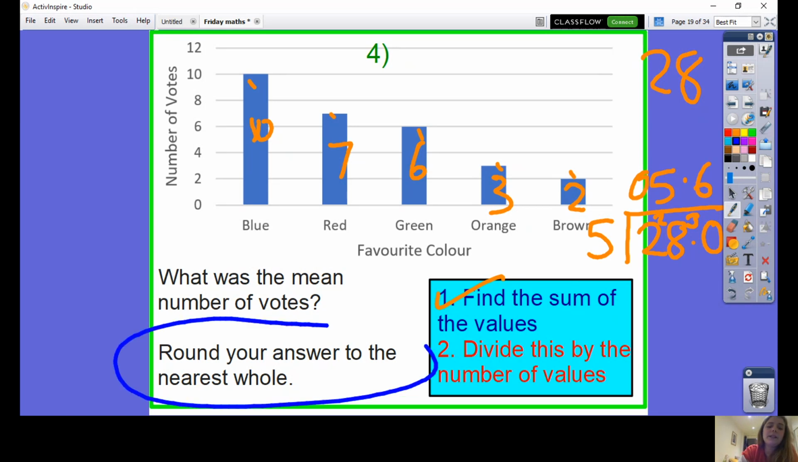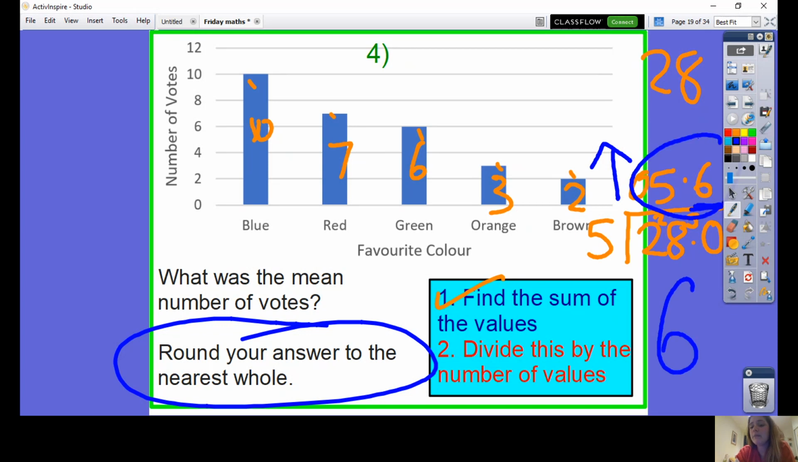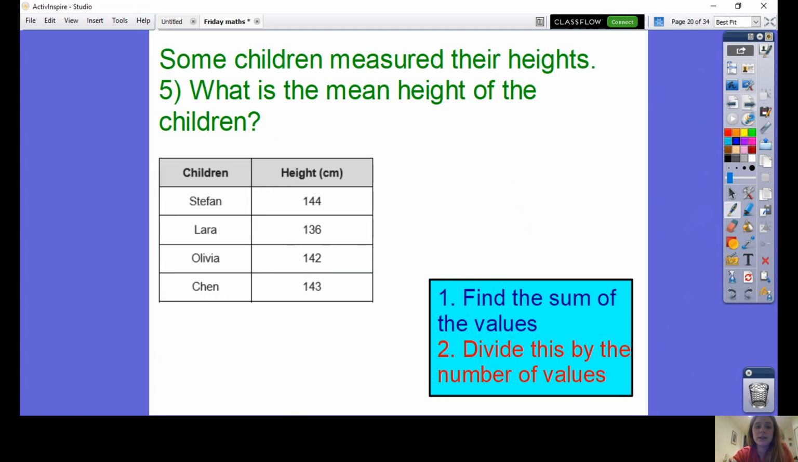Now, the second part of this question said round your answer to the nearest whole. 6 is higher than 5, so this number would round up to the next whole number, which is 6. If you've left your answer as 5.6, just make sure you're following all of the instructions and rounding your answer to a whole number if asked.